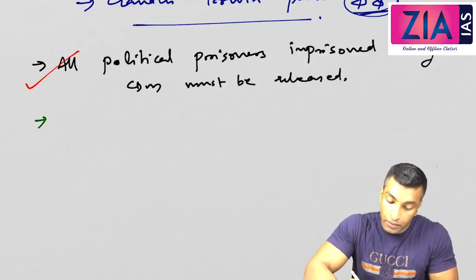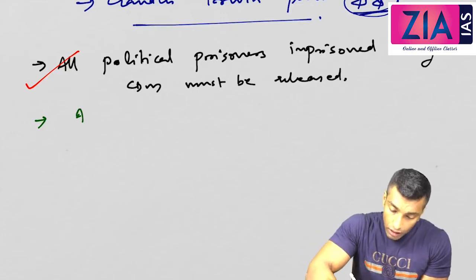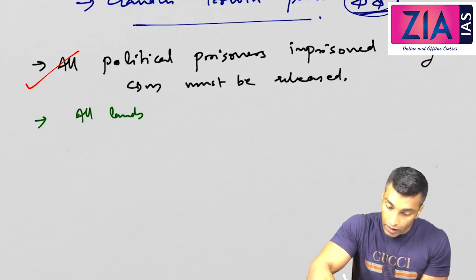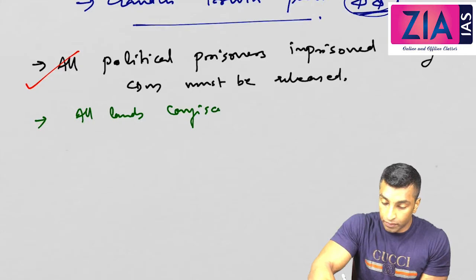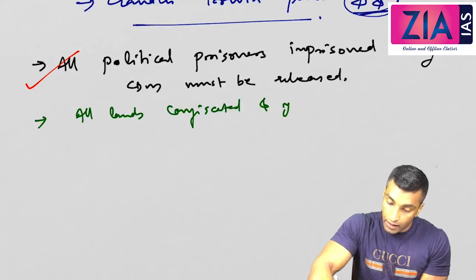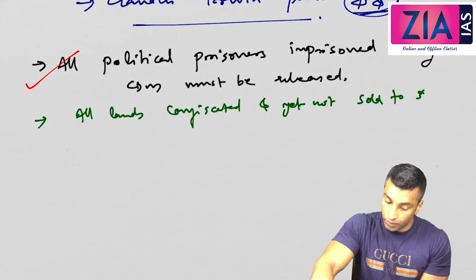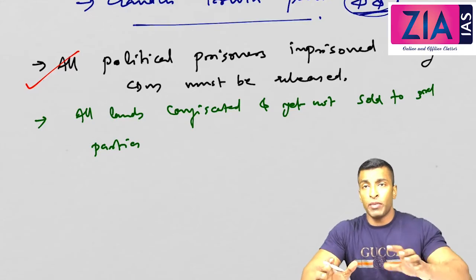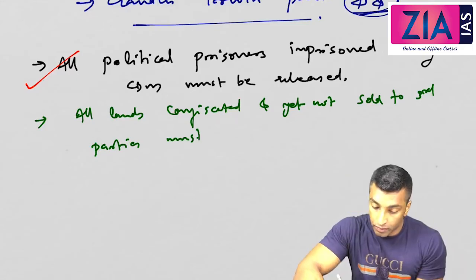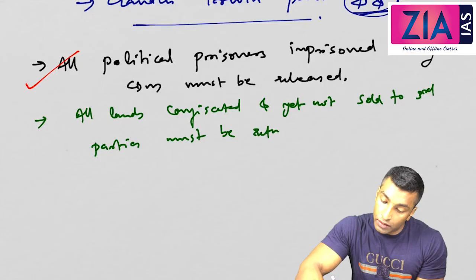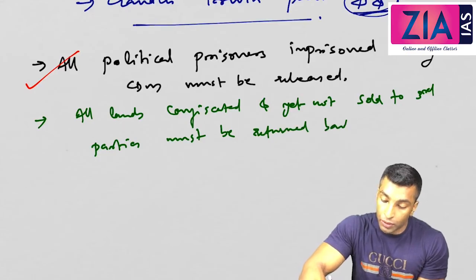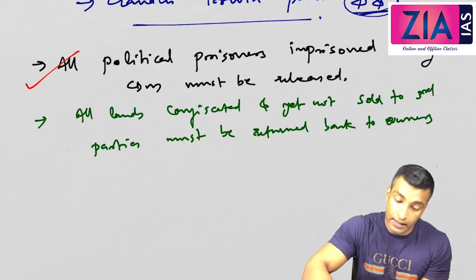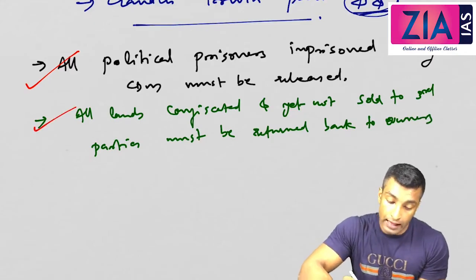Okay, second point: all lands confiscated and not yet sold to third parties due to non-payment of taxes must be returned to the original owners. Whether it was accepted or not: it is also accepted.